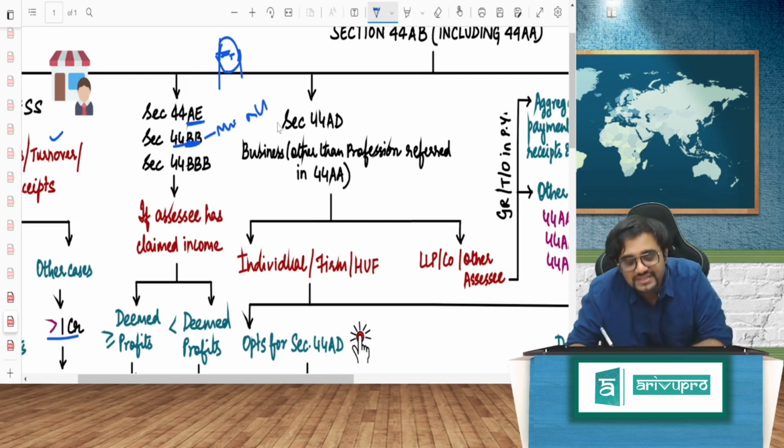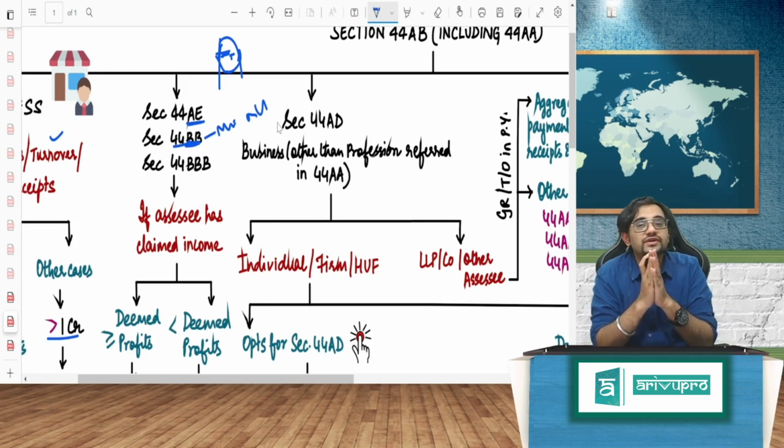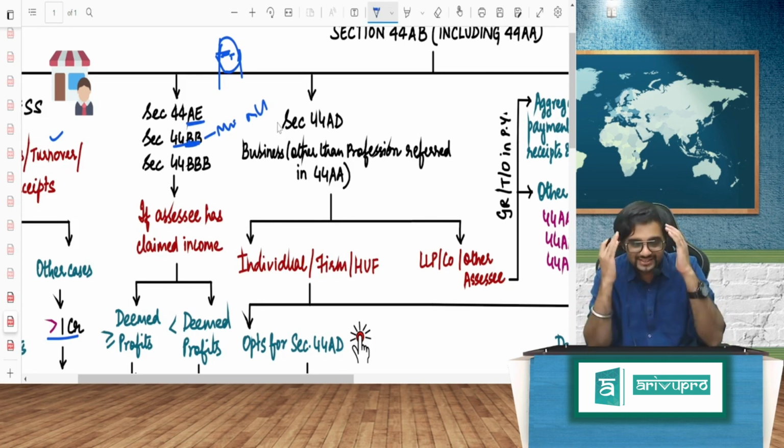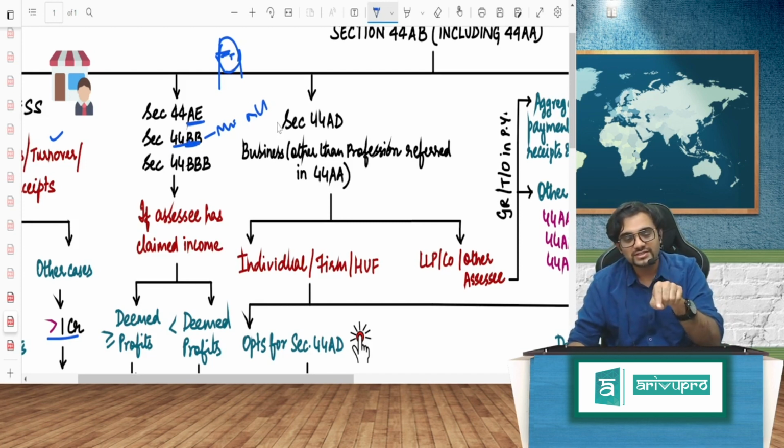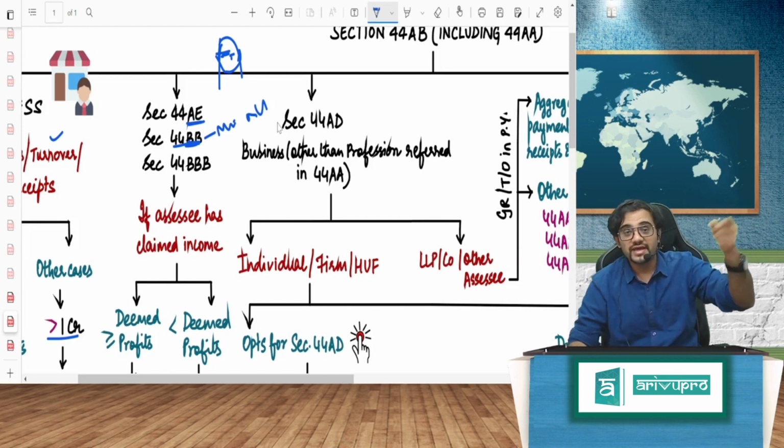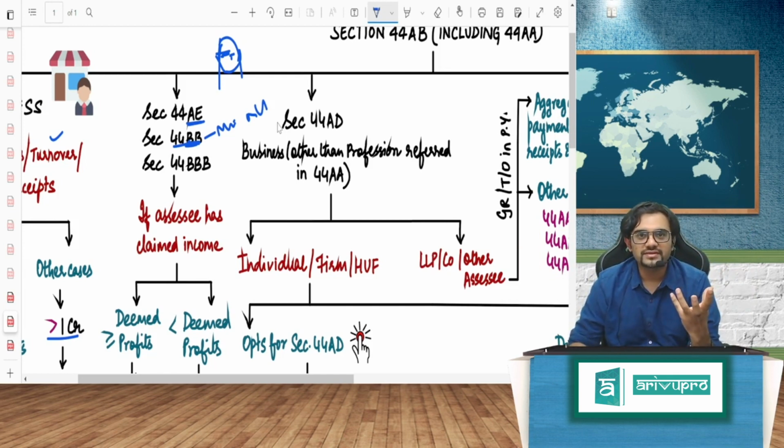Mineral oil. Sir, please leave me. I'm now searching for everywhere where I'll go, run away. Please. It's easy to remember, guys. Mark my words. It's so stupid, but you'll remember. So what is this, goods carriage? Hey. Then, Habibi, oil. That is what? 44BB. Easy to remember.